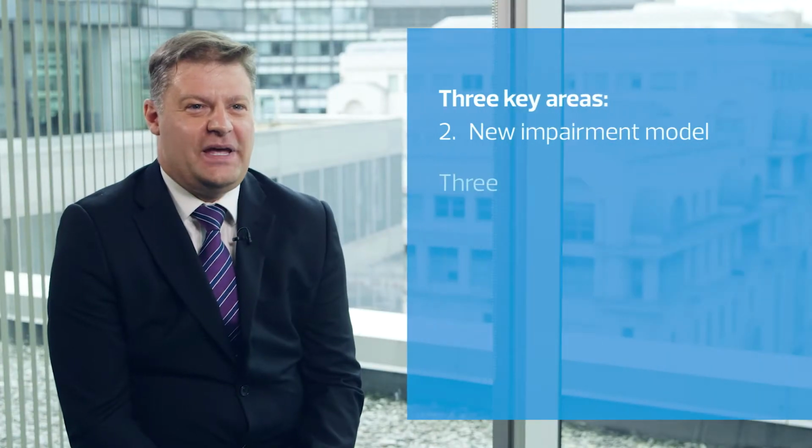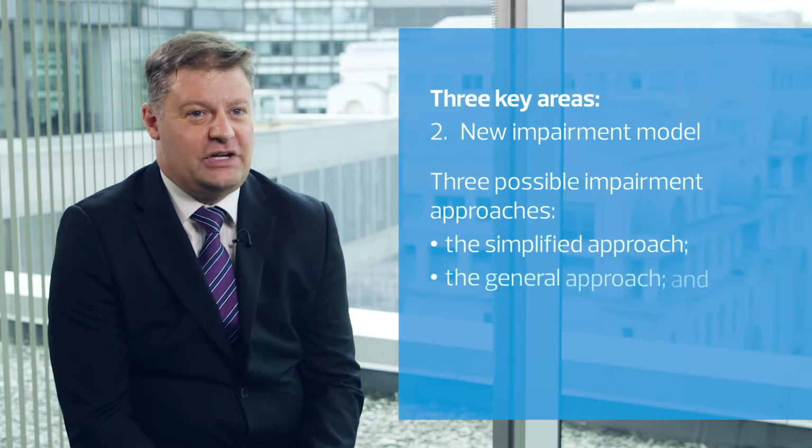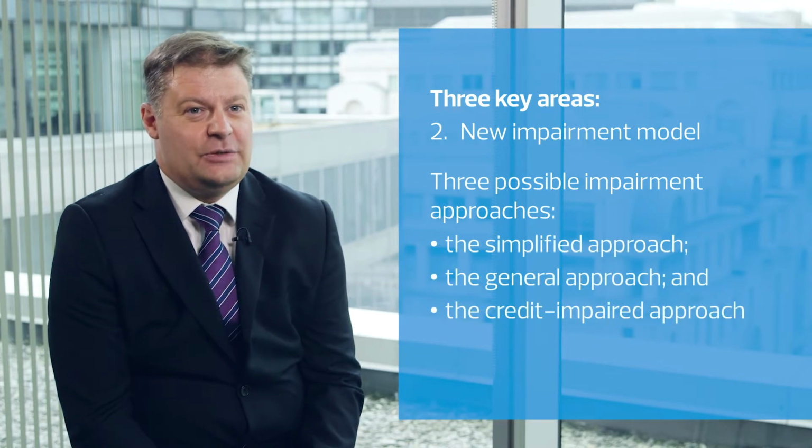There are three possible impairment approaches under the new standard, being the simplified approach, the general approach, and the credit impaired approach. The majority of entities will apply the simplified approach. Even when this does not result in a material change to the calculated impairments, companies will need to demonstrate that they have followed the model and method of calculating impairment as set out in the standard.